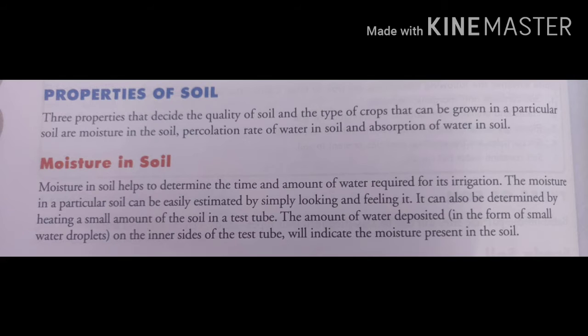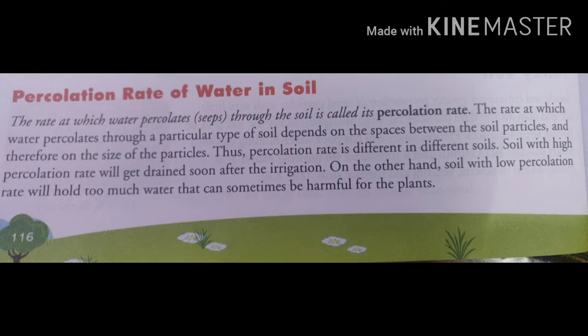It can also be determined by heating the amount of soil in a test tube. When we heat a small amount of soil in a test tube, the amount of water deposited in the form of small water droplets in the inner side of the test tube will indicate the moisture is present in the soil. Next is percolation rate of water in soil.